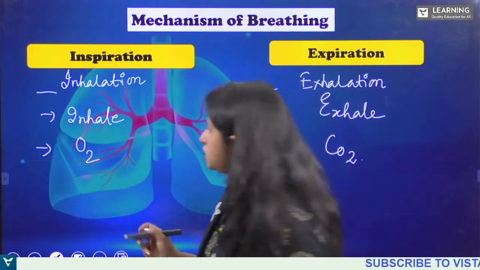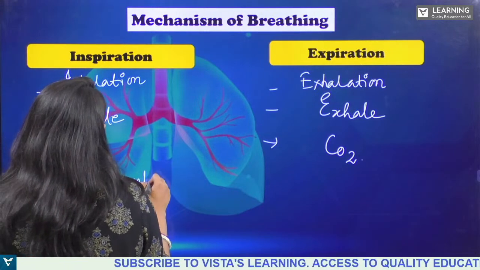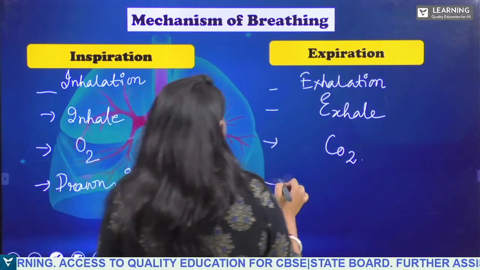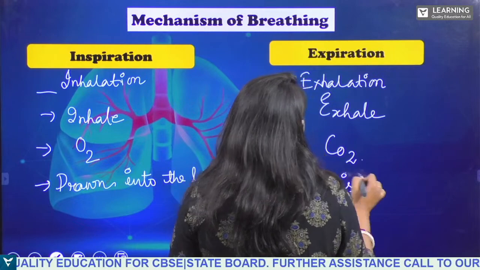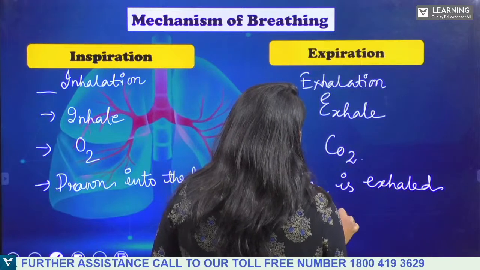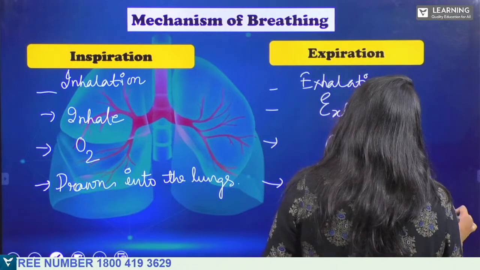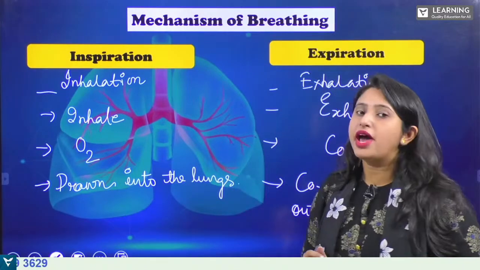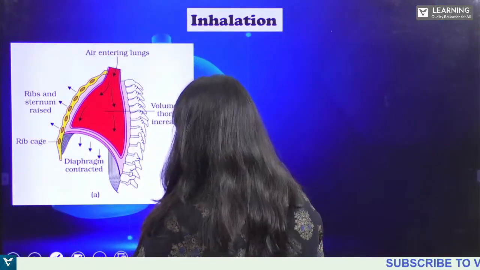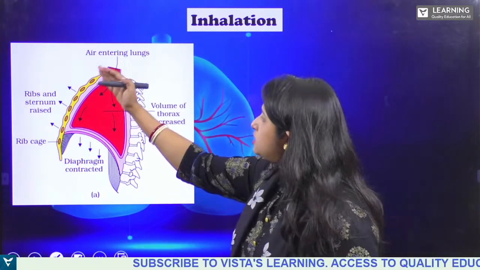Now oxygen is drawn into the lungs during the process of inhalation, and carbon dioxide is exhaled outside from the lungs. This is exhalation. Clear? Now see what is the mechanism involved in it. Now see inhalation. Can you see this diagram? What does it indicate? So this is our lung.